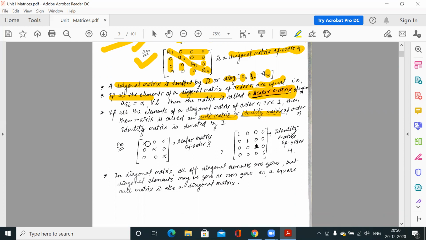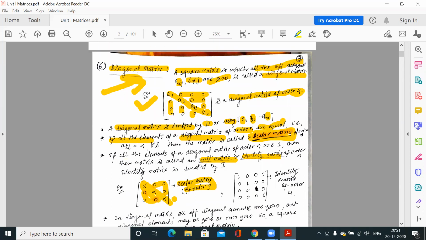This is one example. This is a 3 by 3 square matrix. It is a diagonal matrix because all the off diagonal elements are 0 and all the diagonal elements are equal. So we say this is a scalar matrix of order 3, meaning it is a 3 by 3 matrix. The scalar matrix is a particular case of the diagonal matrix where all the diagonal elements are the same.